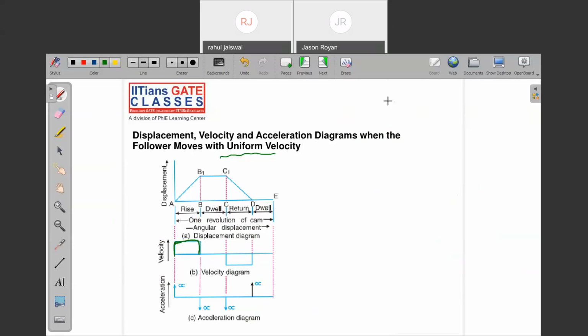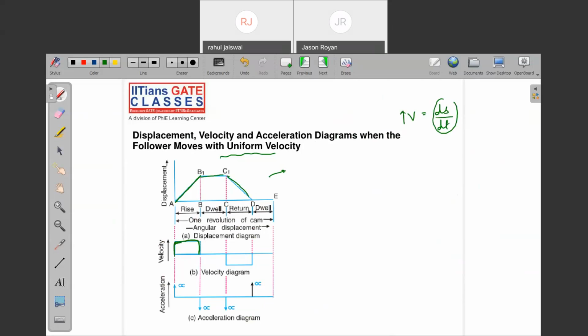Yes or no? If it is moving with a uniform velocity, v is equal to ds by dt. If this is constant, what about the slope of the displacement diagram? It should be constant. And in which case will it be constant? When it is linear. Yes or no? Are you getting my point?